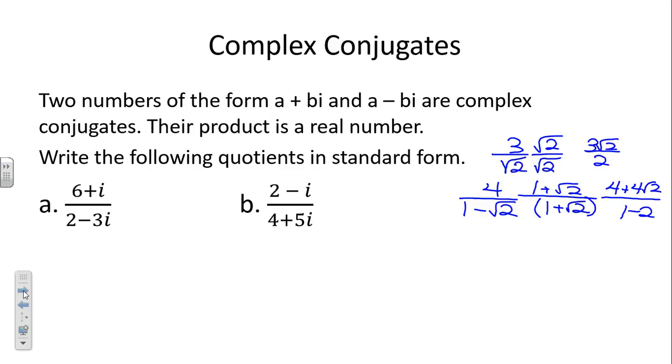So what is the complex conjugate of 2 minus 3i? 2 plus 3i. So we'll multiply the denominator by 2 plus 3i. But if we're multiplying the denominator by 2 plus 3i, we also have to multiply the numerator by 2 plus 3i. Okay. So on top, we're going to FOIL.